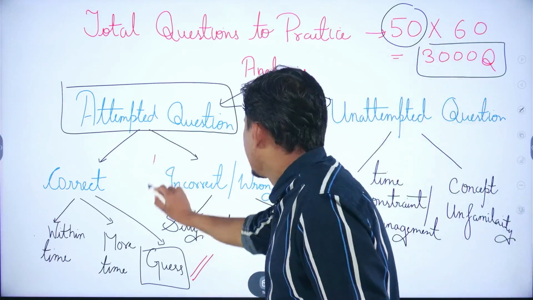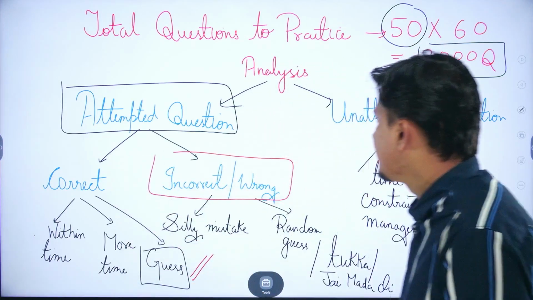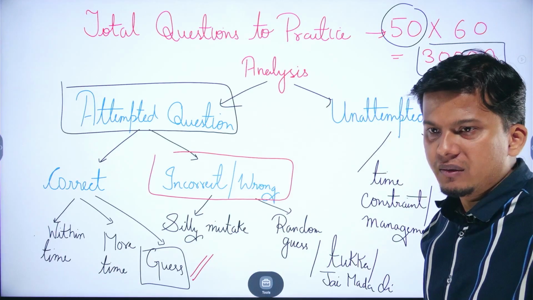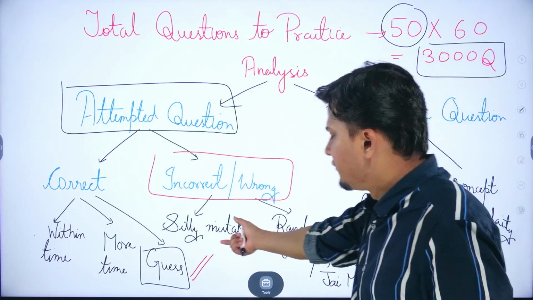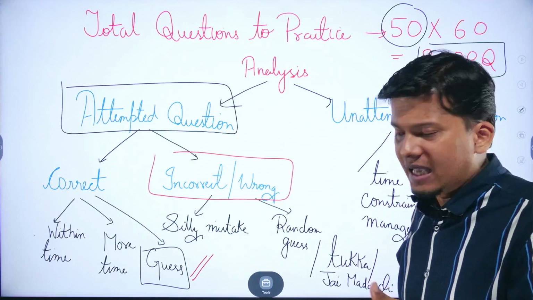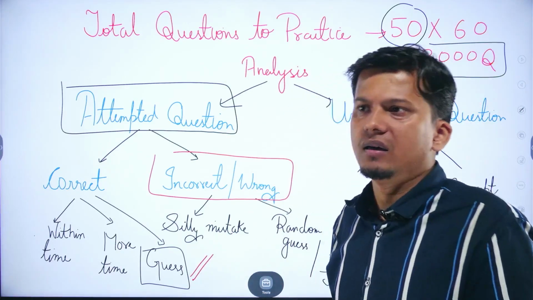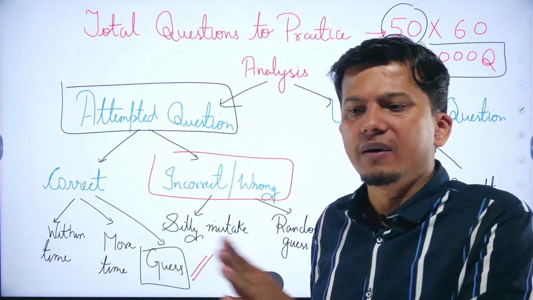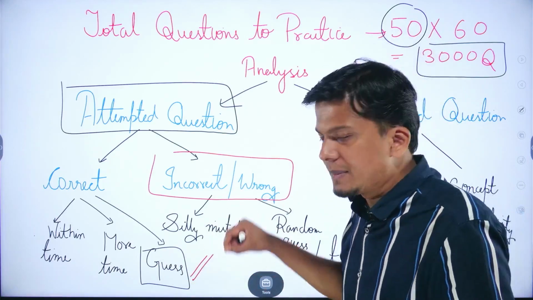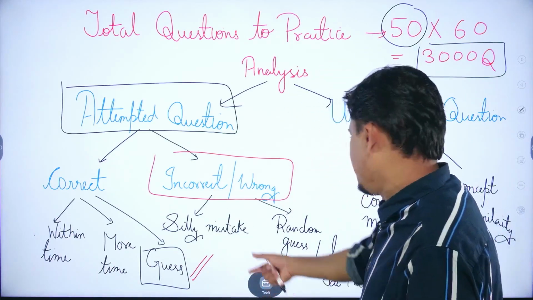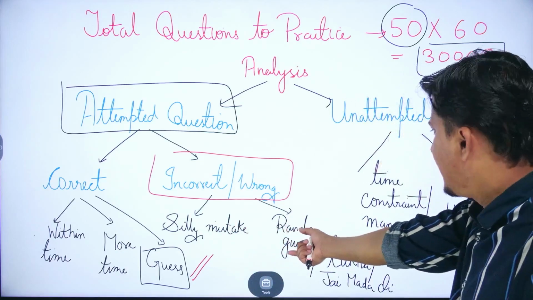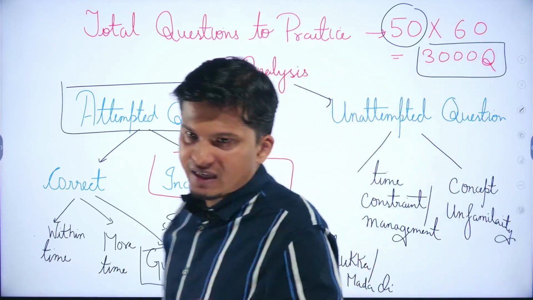Then second would be the incorrect or a wrong solution. So अब incorrect क्यों हुआ? That you have to find it out. Was it a silly mistake? Right? ऐसा तो नहीं कि in just a hurry or in just a way that you were just doing a formality to attempt all the questions, and in order to such scenario you have done with a silly mistakes, ये check करना है.